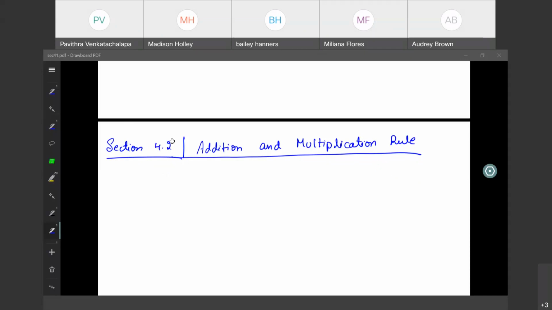Try again. I don't know why it is not working, but this will be the formula.